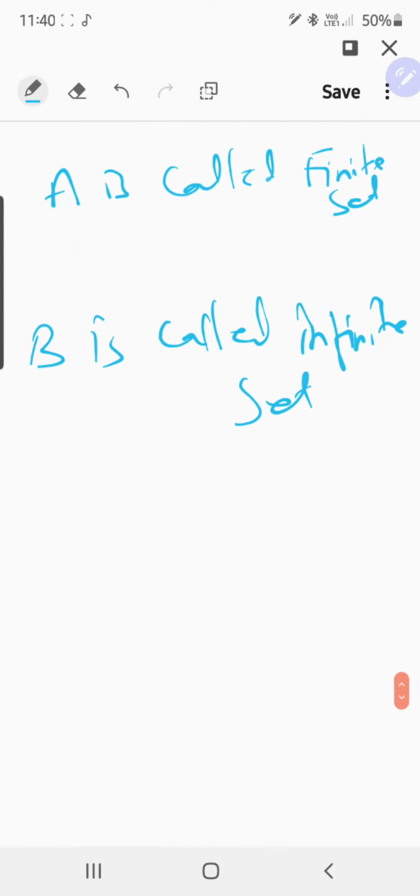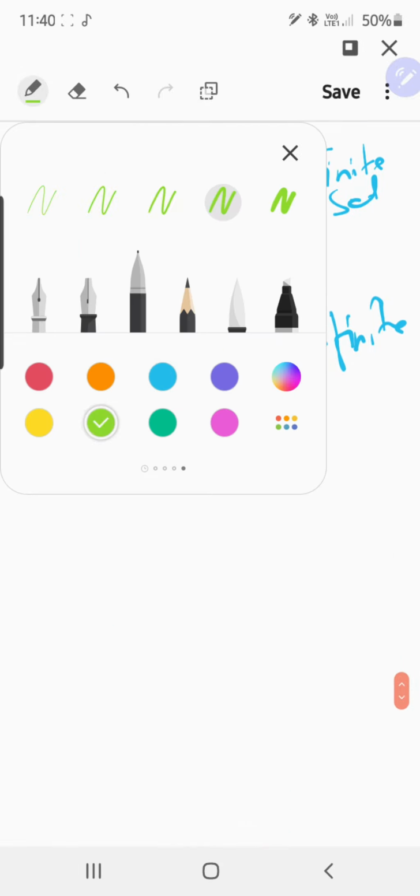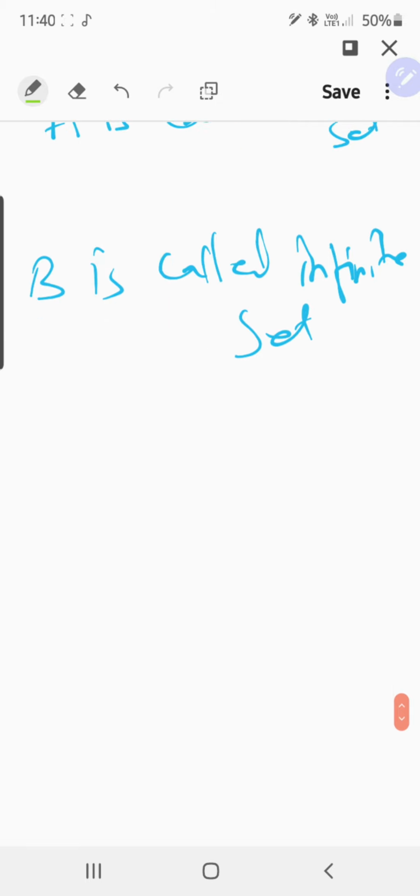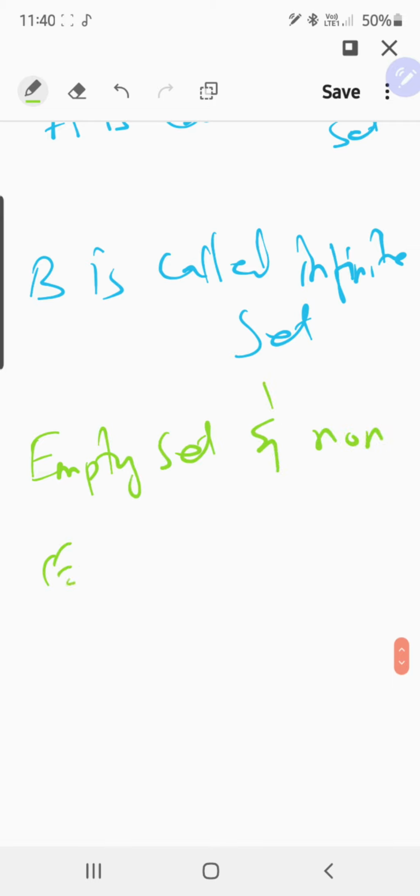Now we move to the next more important topic: empty set and non-empty set. I think by the word itself you can understand what you mean by empty set. Empty set means a set which does not possess any element.